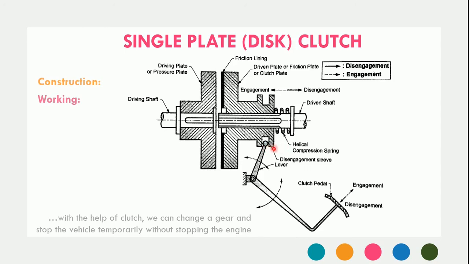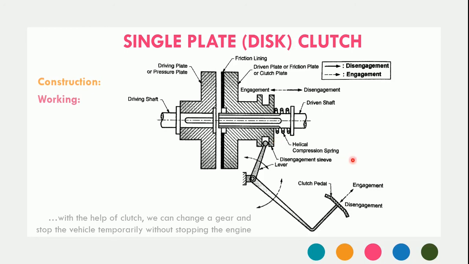Due to that, the spring force is neutralized by the external force applied through the disengagement sleeve and the clutch pedal. This disengagement position allows us to change a gear or to stop a vehicle without stopping the engine. So this is the key role of a clutch.